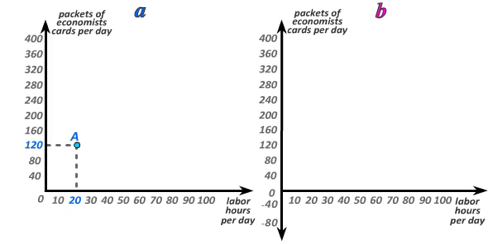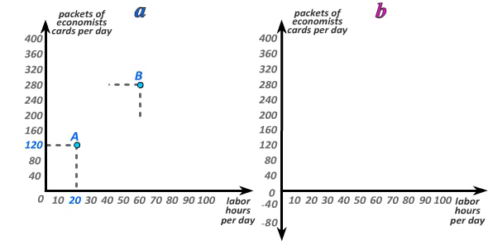We'll get revenues of 120 economist card packets times 5, the price of a packet. 120 times 5 is 600. So we have revenues of 600 and costs of 400, so we make a profit of 200 if we implement production plan A, and the wage is $20 per hour, and economist card packets sell for $5 a packet.